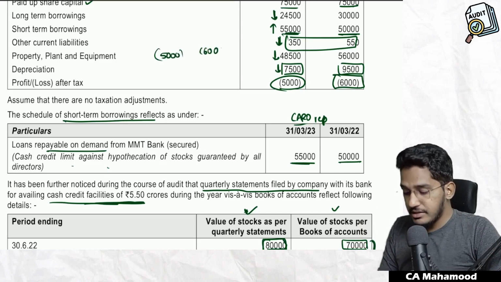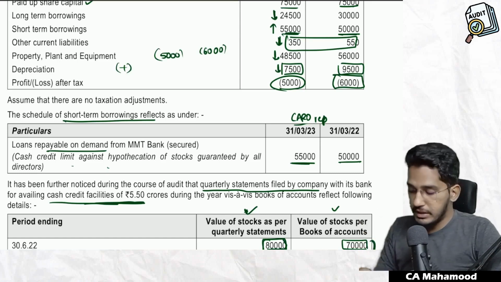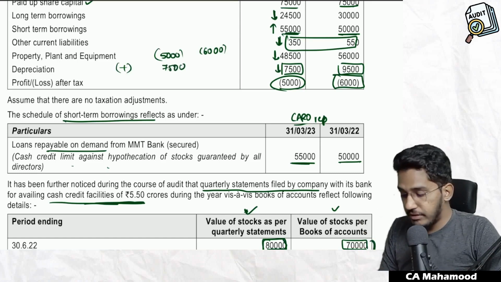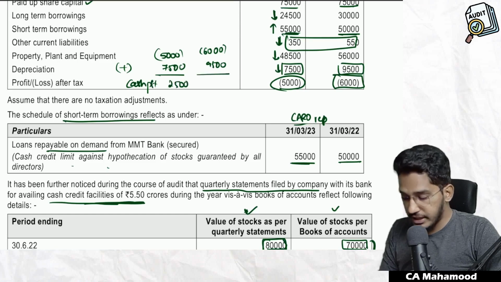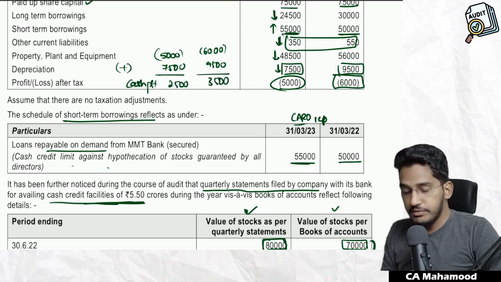In the previous year it is 6,000. To this you have to add the depreciation. To find out cash loss you have to add the depreciation. If you add 7,500 here, if you add 9,500 here, actually the company is having a cash profit. The company is having a cash profit of 2,500 here. Here it is having a cash profit of 3,500. So the company did not make cash loss.